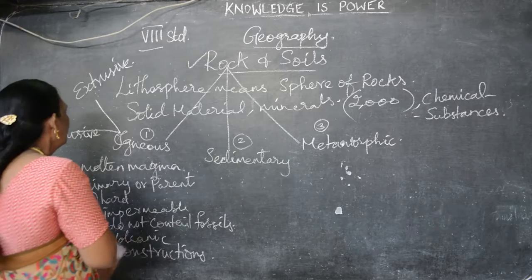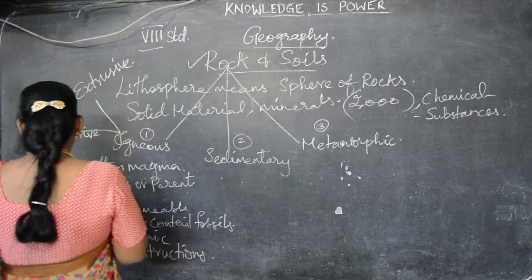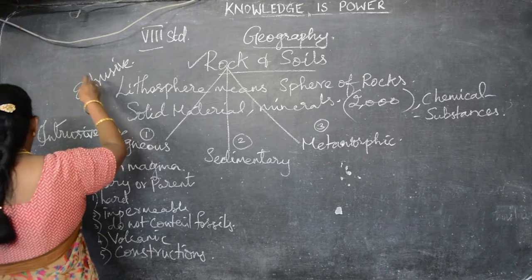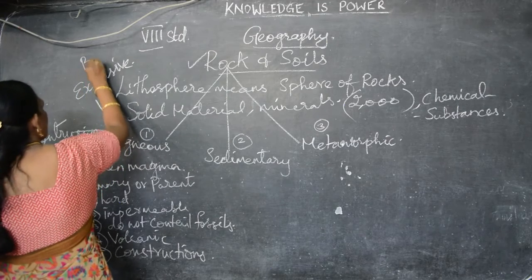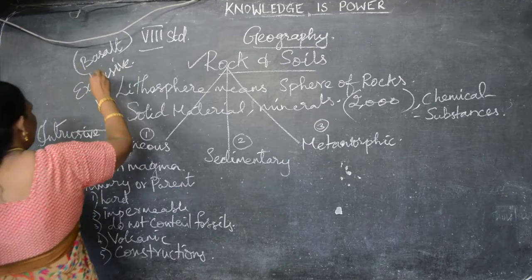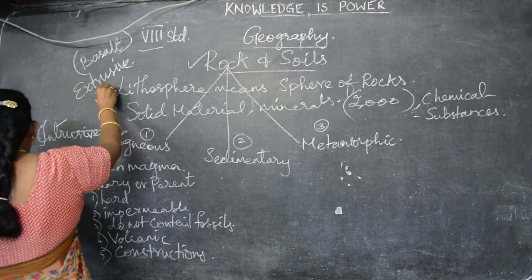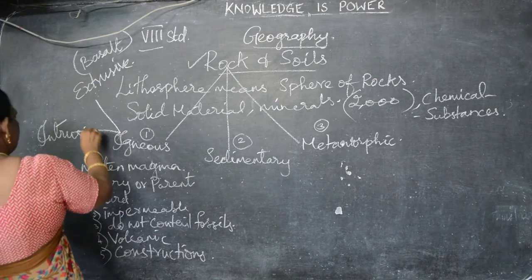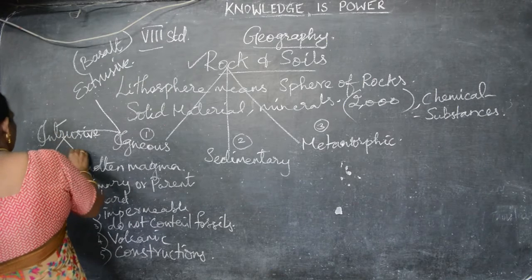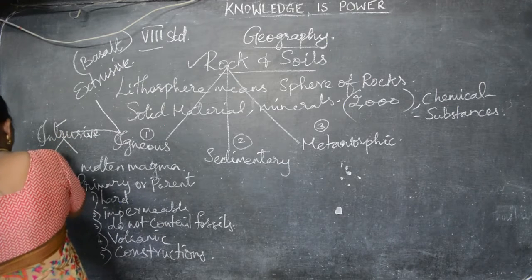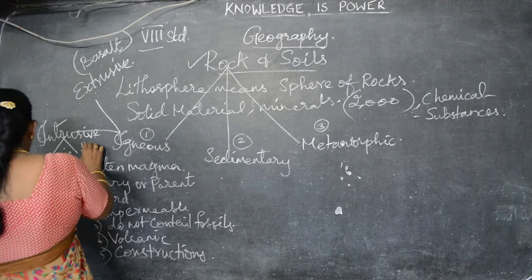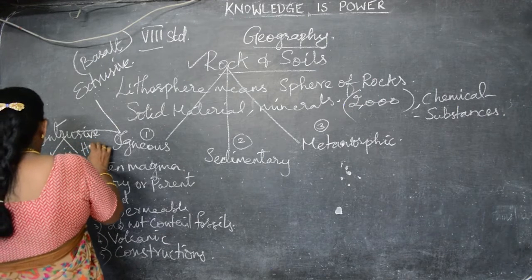Have you all understood? What is the example for this extrusive rock? Basalt. Basalt is the example for extrusive rock, and this intrusive rock we can divide into two. They are plutonic and another one is hypabyssal.